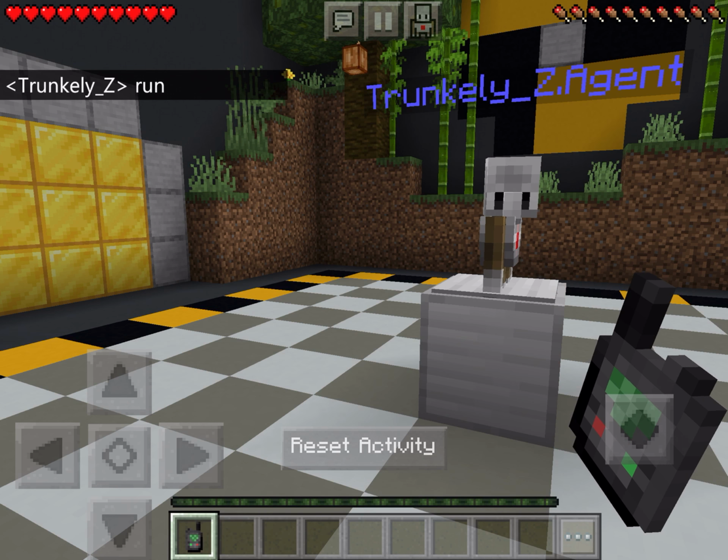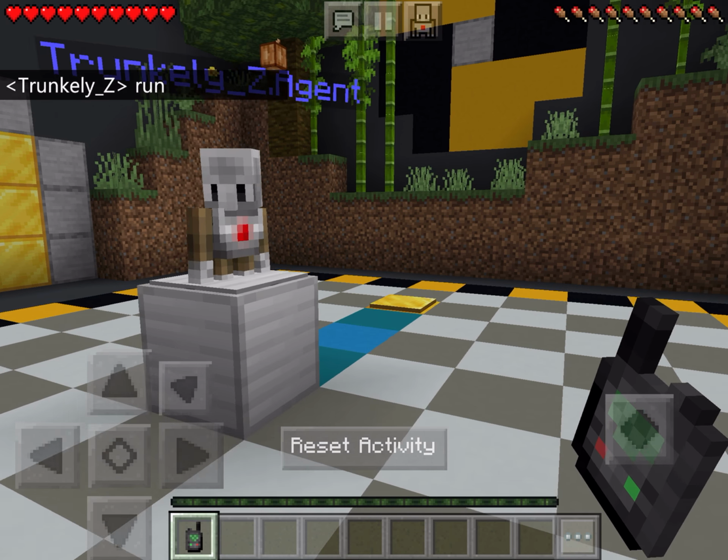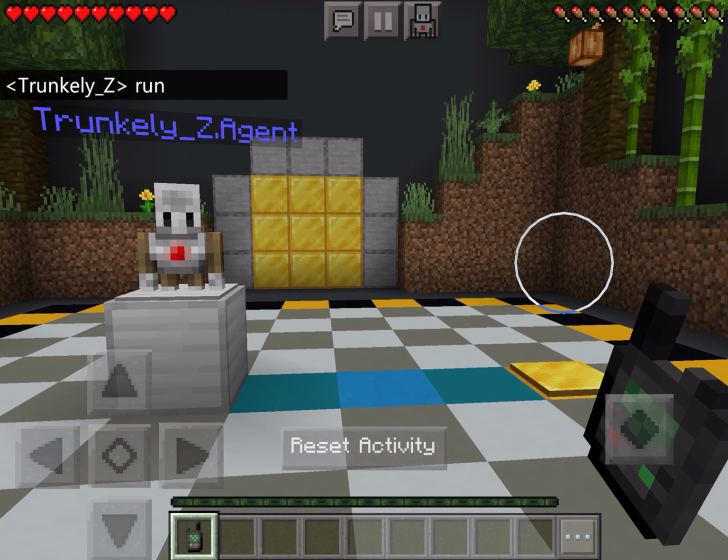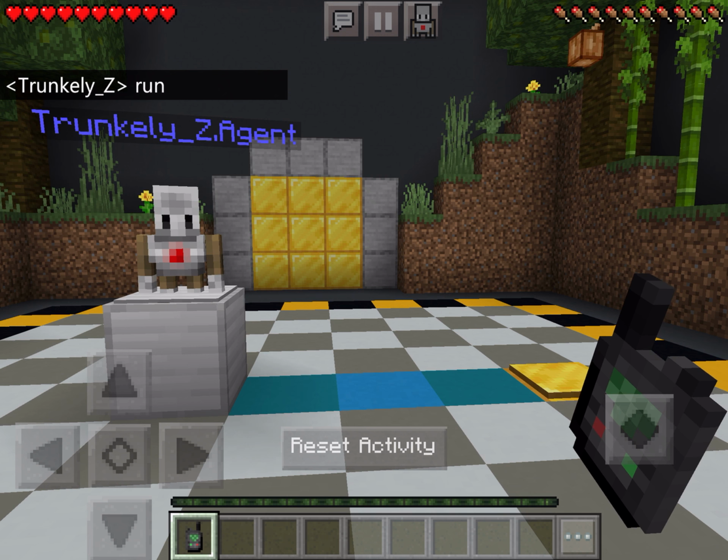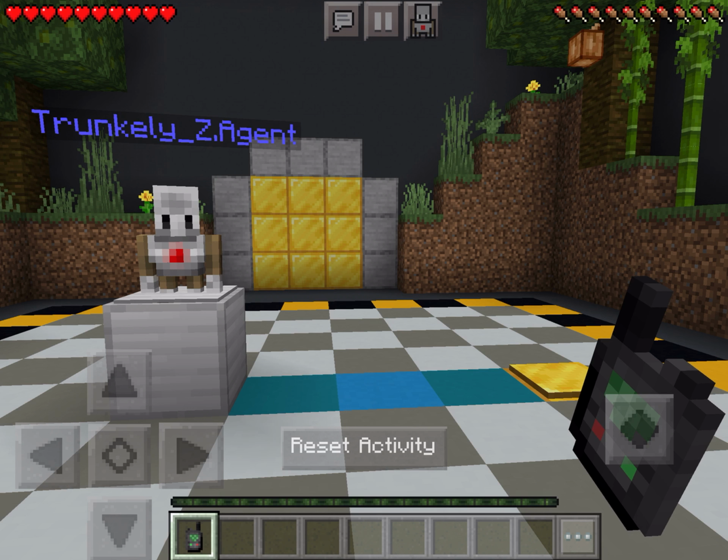See? So that up command brought us up those blocks and over. Okay? Now we have to go down. So we're going to move forward by 1. Because if we try going down right now, it's going to be like, yo, there's a block under me. I can't go down. So we got to move forward by 1, and then we can go down. So it looks like we have to move forward by 1, down by 1, and then forward by 3.